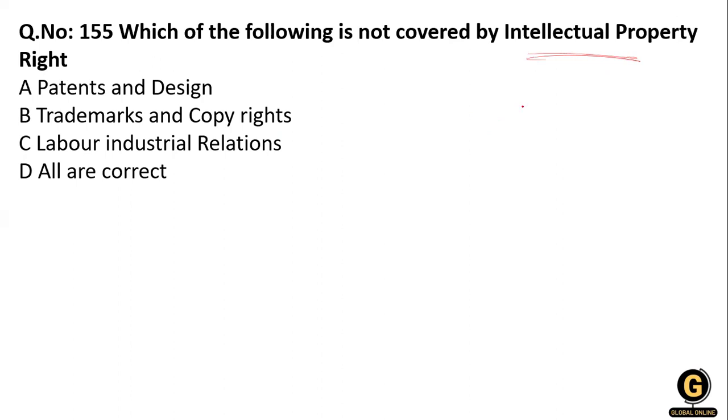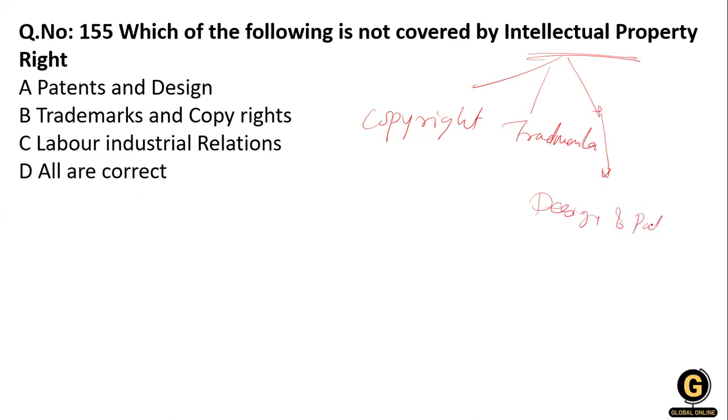Okay, and the intellectual property right is divided principally into four main areas. Like which areas? Copyright, trademark, design rights and patents. So these are the areas where the intellectual property right is covered.